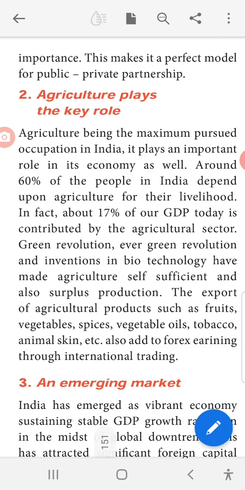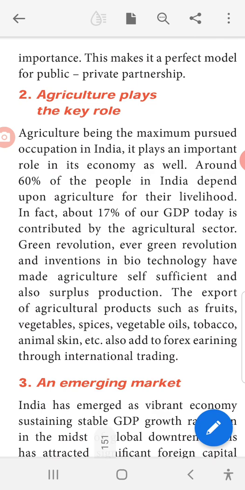Green revolution, evergreen revolution, and inventions in biotechnology have made agriculture self-sufficient and also surplus production. Okay, green revolution and also evergreen revolution. Okay, all the time it will have that green revolution and inventions in biotechnology. Okay, these are all the factors of that sufficient and also the surplus production.